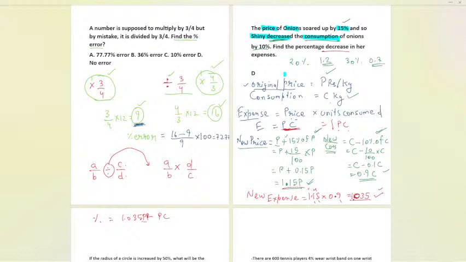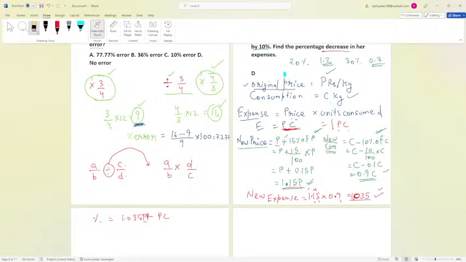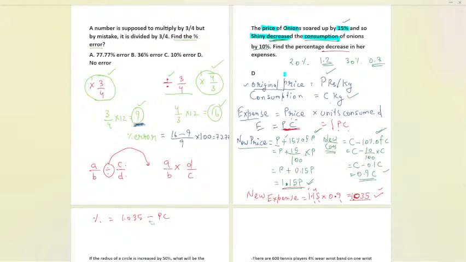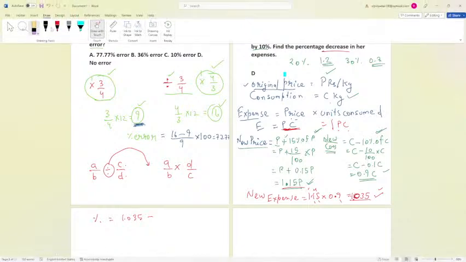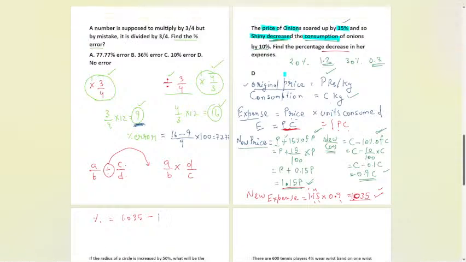Let us write directly, taking the decimal numbers only, so that you are very easily able to understand. It will be subtracting 1 and dividing by the initial part only. So that will be 0.035. Achha, here we have to multiply with 100 also. Now we need to find the percentage. So if I multiply by 100, it will be 3.5%. So 3.5% will be the final answer. That is the final answer we are getting over here.